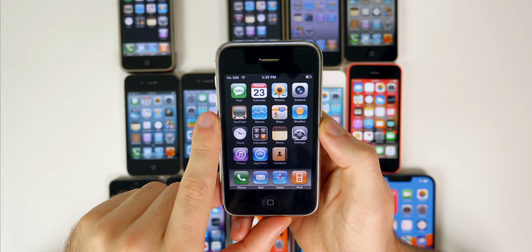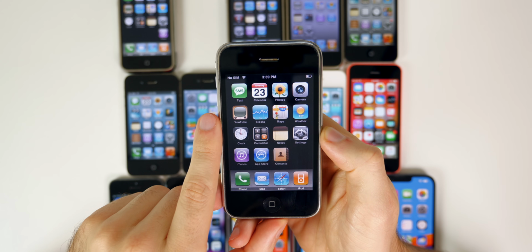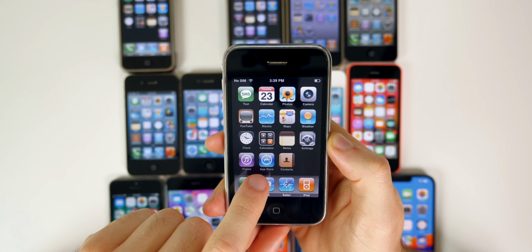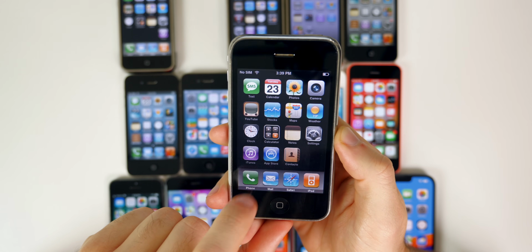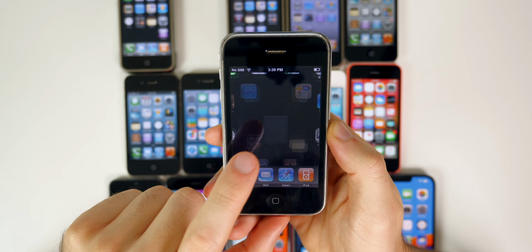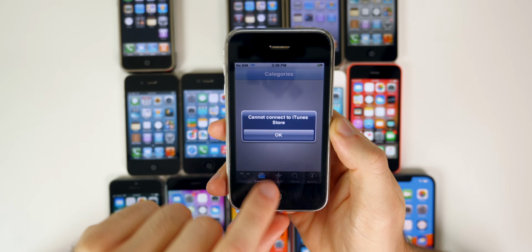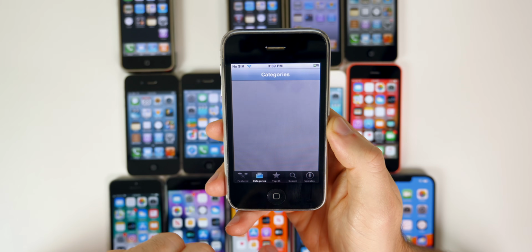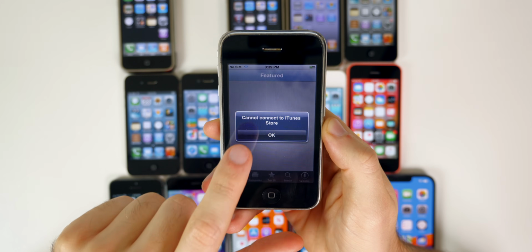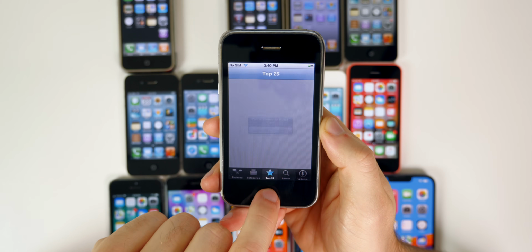So the next year in 2008, Apple released iPhone OS 2. This was the successor to iPhone OS 1, and this introduced the App Store for the very first time. So this was a very big deal. You can see the first ever icon for the App Store right there. There were about 500 applications in the App Store when it first launched, and this gave people the opportunity to download apps to their phone for the first time instead of having to sideload them. And you can see here we had the original layout. Of course, it doesn't work anymore, but this was the original layout for the App Store.